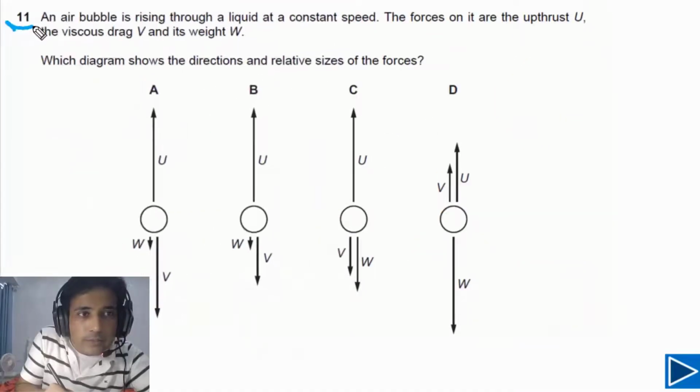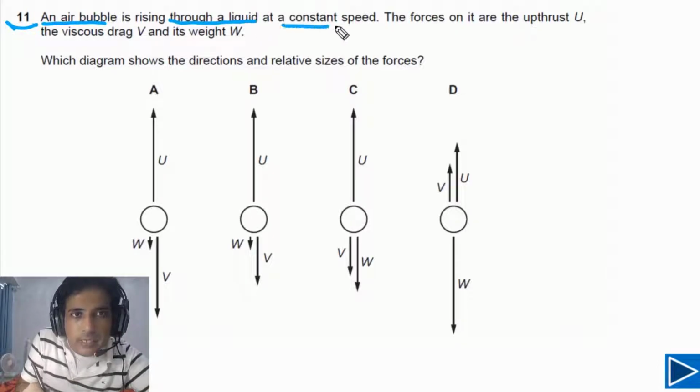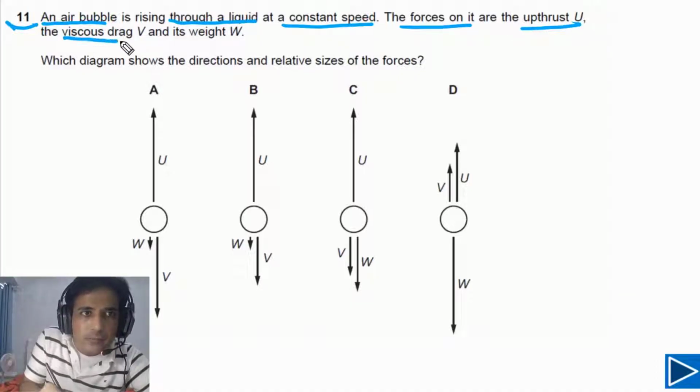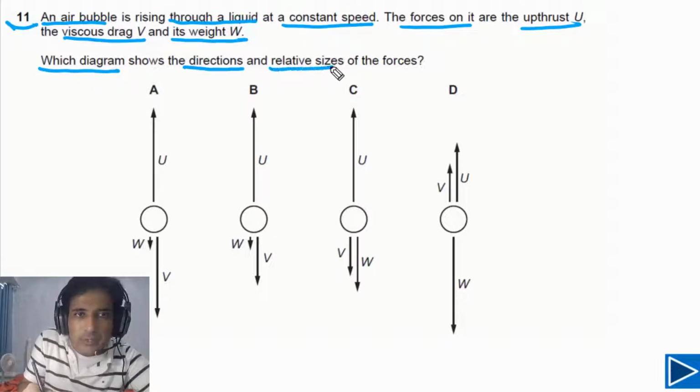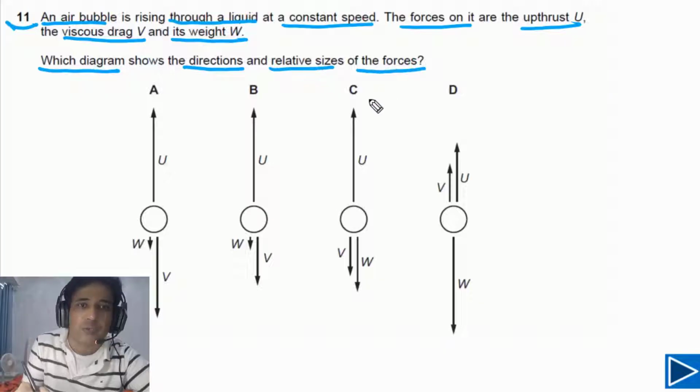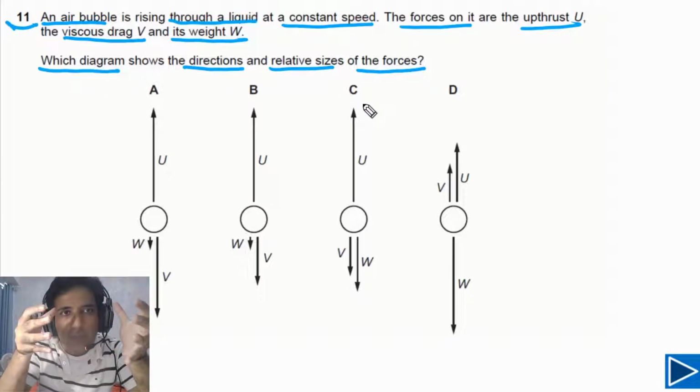For question number 11, it is given to us an air bubble is rising through a liquid at a constant speed. The forces on the air bubble are upthrust, viscous drag force, and its weight. We need to find out which diagram shows directions and relative sizes of the forces. So first of all, let's try to compare the magnitude of forces acting on the air bubble.